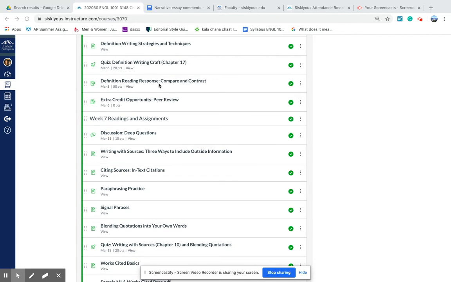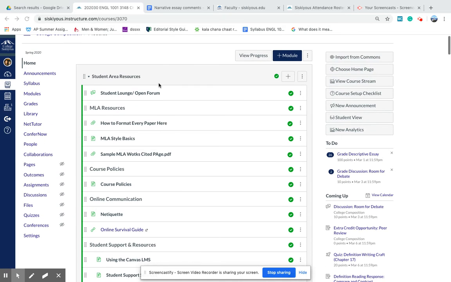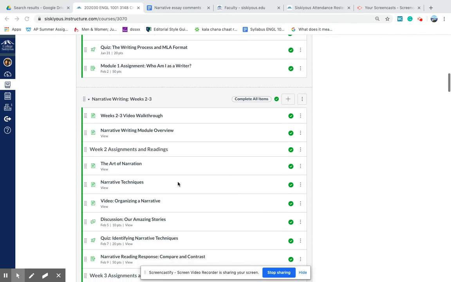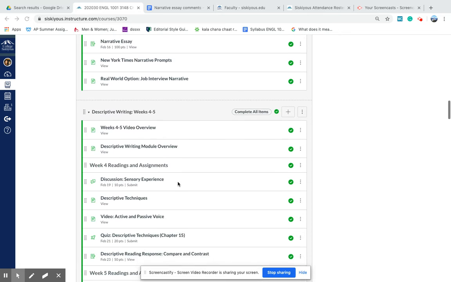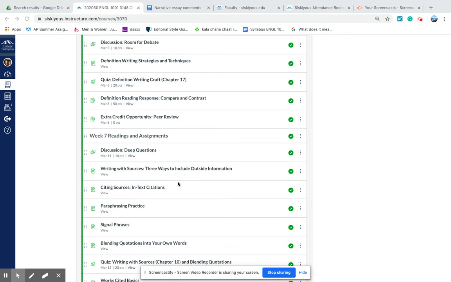For your reading response, compare and contrast, be sure that you take a look at your comments on your previous reading responses when you go to the grades tab, which is right over here. You can click on your grades for the narrative and descriptive responses, and you can see some comments on how to get better grades on those. So just be sure that you're not inadvertently making the same mistakes over and over again. Most of you are not.